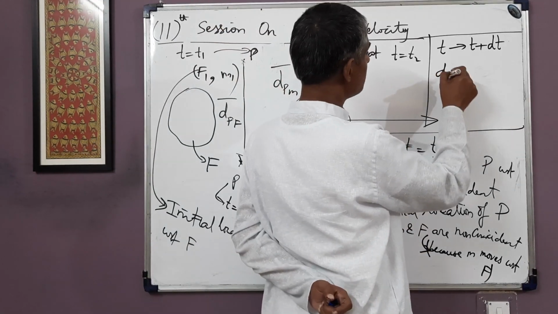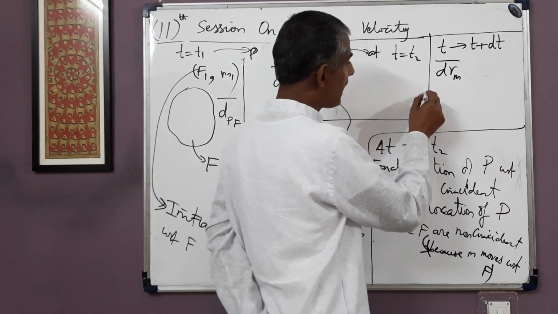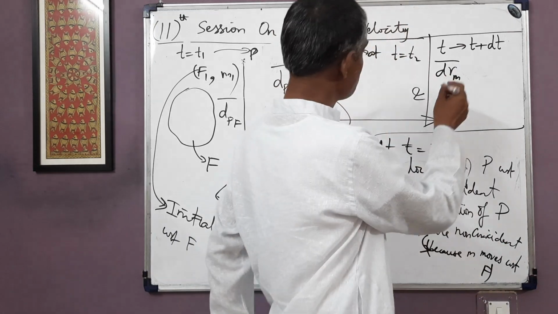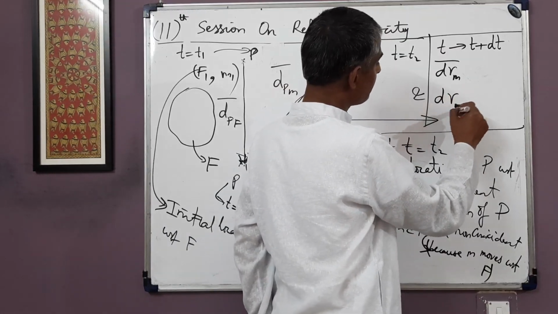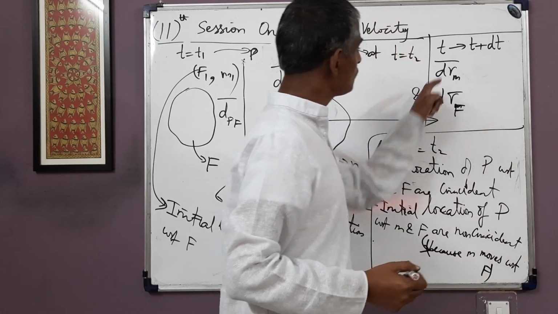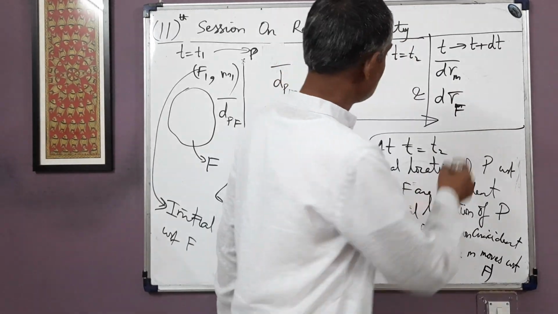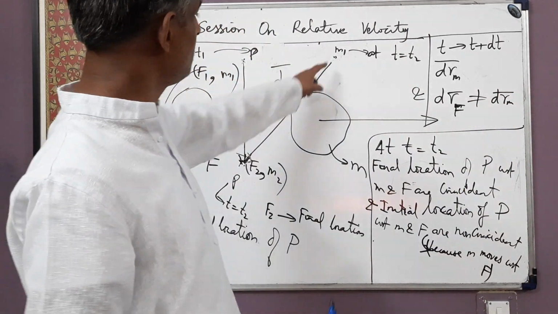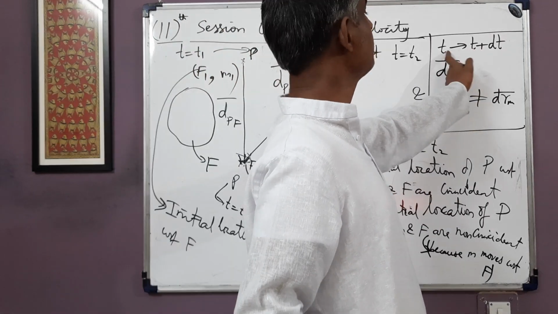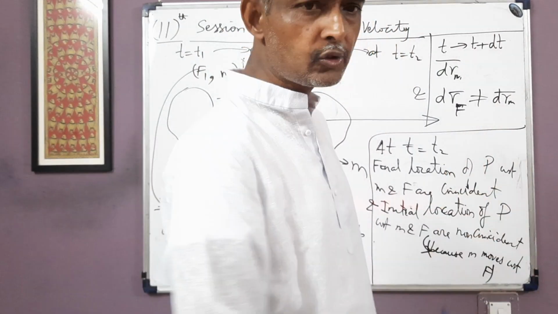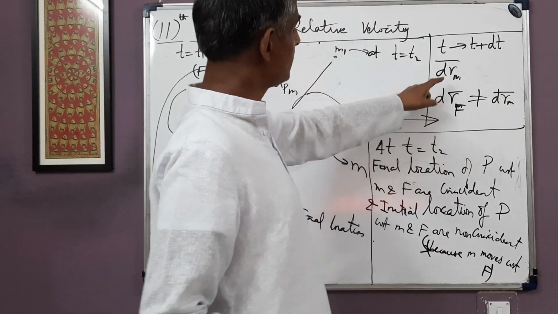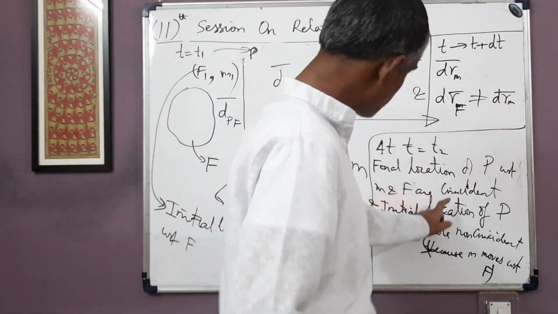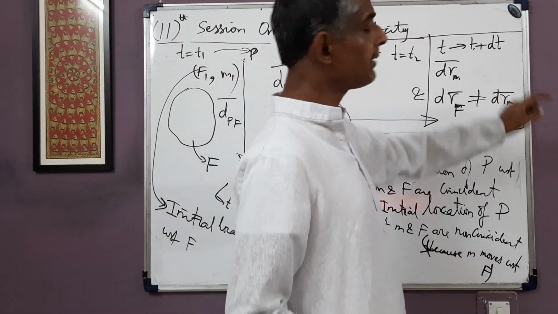So displacement of P with respect to frame M will be drm in the time interval T to T plus dt. And displacement of P with respect to F in T to T plus dt will be drf. So these two displacements are not the same. So drf is not equal to drm, by the same argument which we discussed here. The difference is that there we took a finite time interval, but here we are taking an infinitesimally small time interval. But the same theory applies here also. So in T to T plus dt, displacement of P with respect to F is drf, and displacement of P with respect to M is drm. By the theory which we discussed just now, drf and drm are not equal.